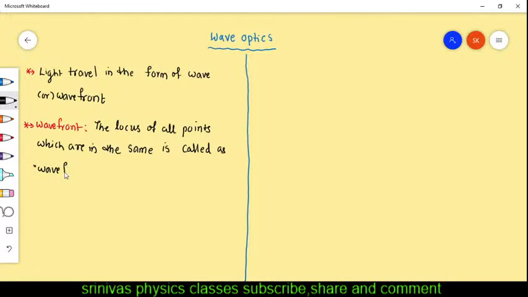Wavefront means it is the locus of all points which are in the same phase. The locus of all points which are in the same phase is called a wavefront.